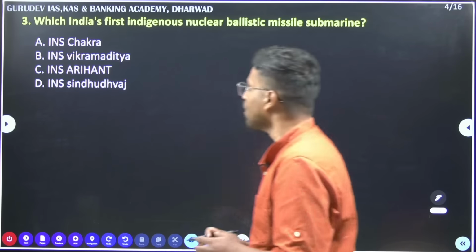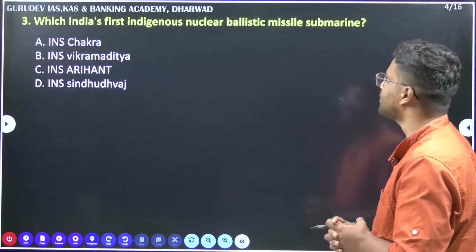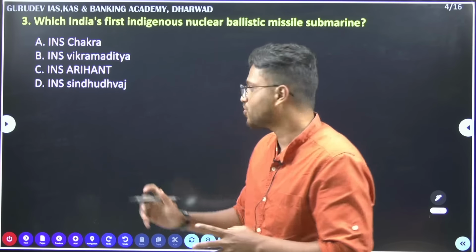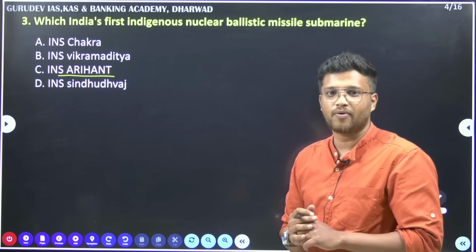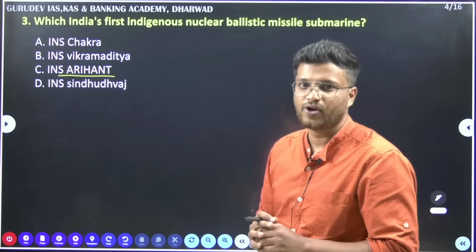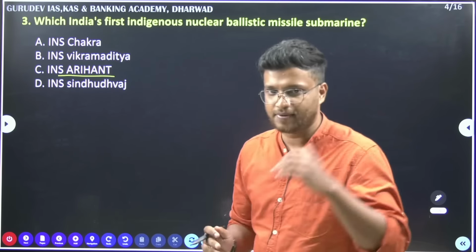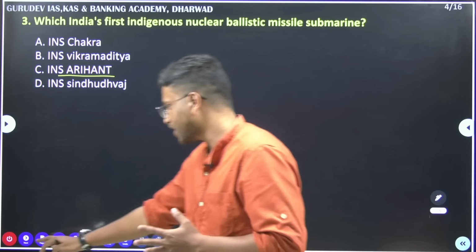Then, which is India's first indigenous nuclear ballistic missile submarine? This is also very important. We saw the answer is INS Arihant. It is the first nuclear powered ballistic missile submarine. Because of this achievement, India has now completed its nuclear triad. I explained it in yesterday's video. If you have not checked the video already, please do check it out.